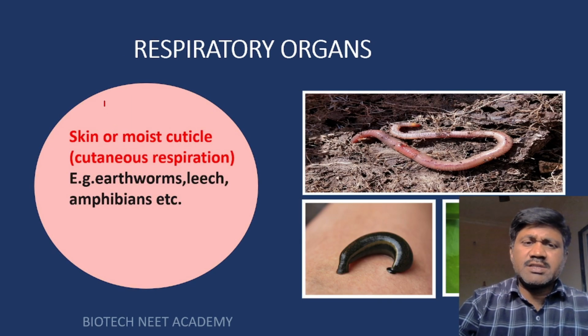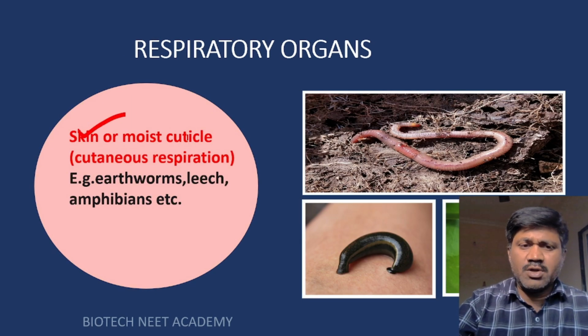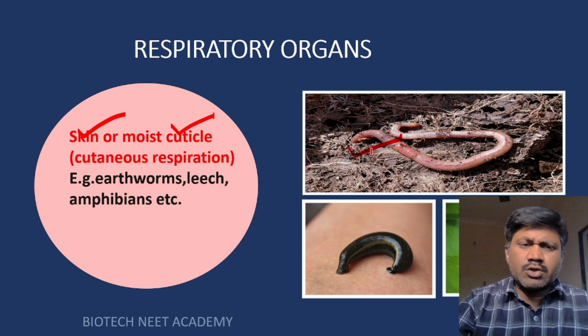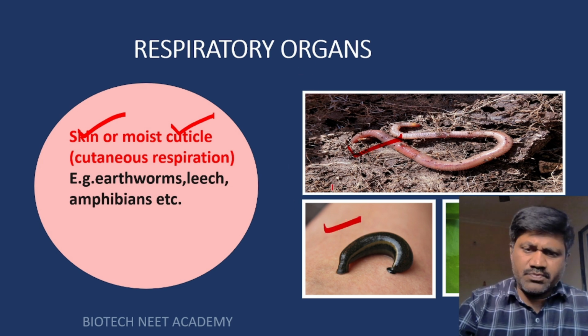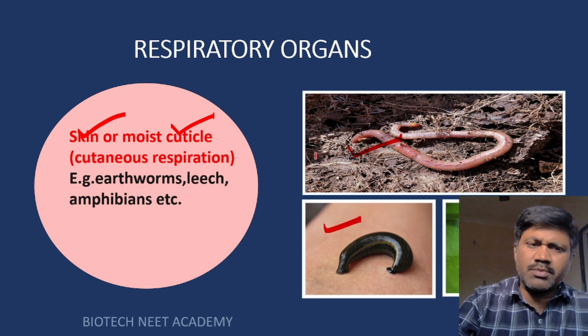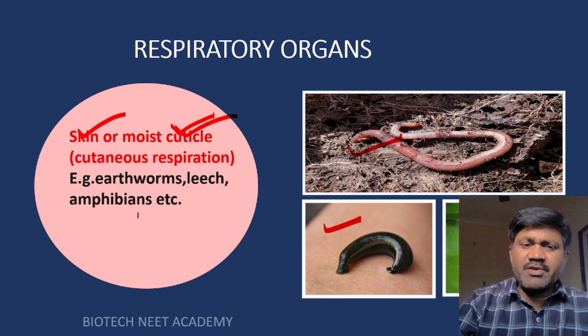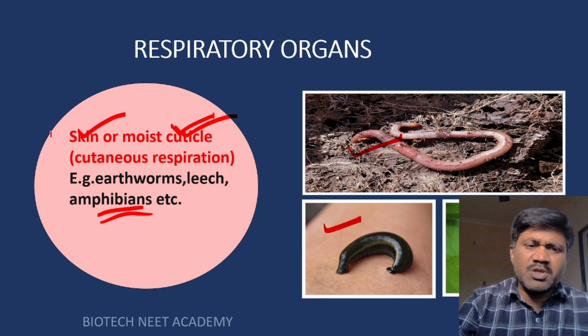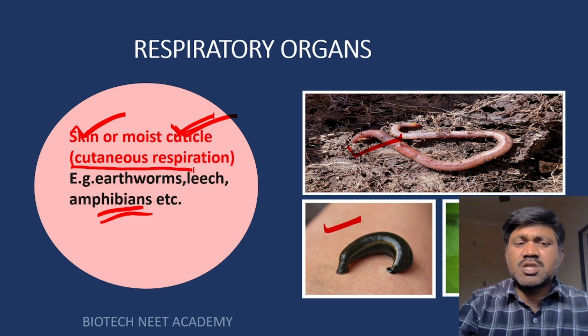And some animals can respire through their skin or their moist cuticle. Example, if we take the earthworm as well as leech, they can respire through their moist cuticle. And when we come to the amphibians, they can respire through their skin. If they can respire through the skin or through the moist cuticle, then such type of respiration is called cutaneous respiration.